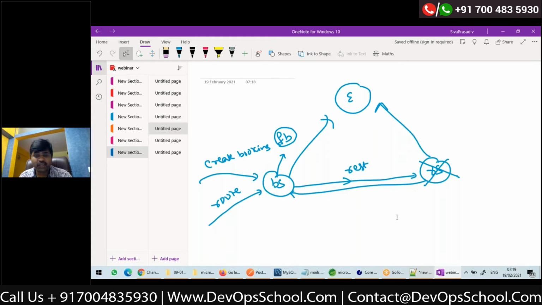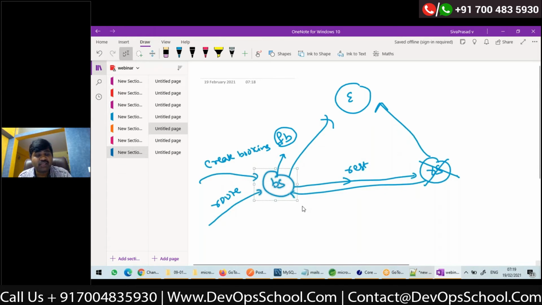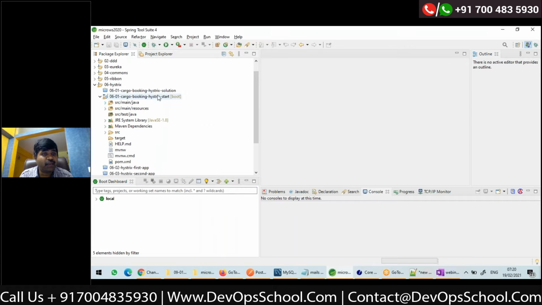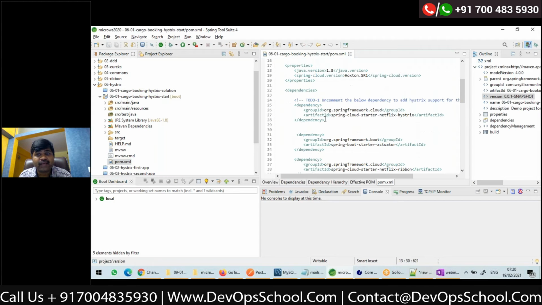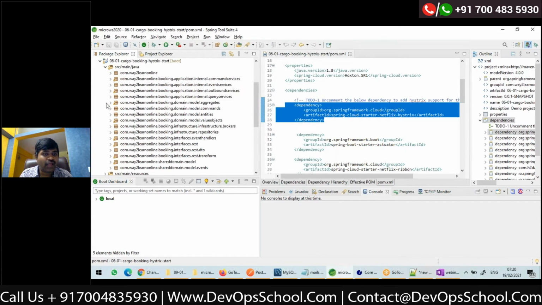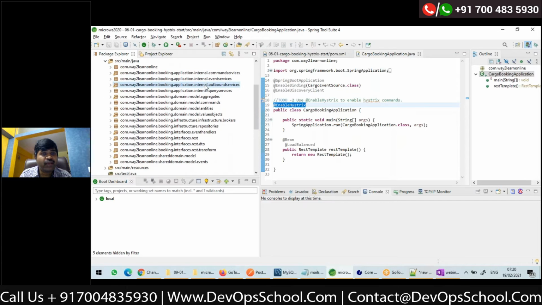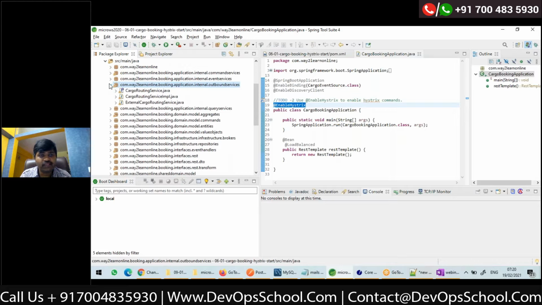So let me explain quickly. I explained it earlier, but let me quickly show you. First of all, to add Hystrix support in the booking service, what are the steps? The first step is to add Hystrix as a dependency. This I did. Then I need to enable Hystrix, second step, right? Then wherever I'm making the REST API call, I did a change.